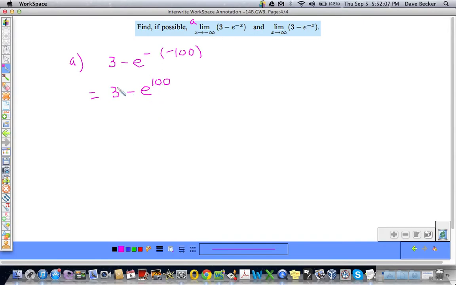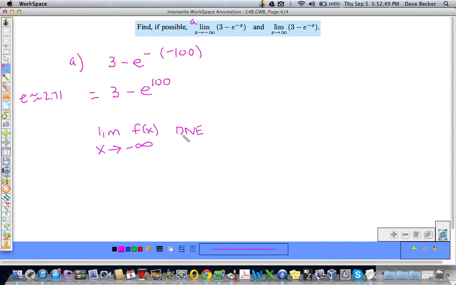Well, e to the 100th power, remember e is approximately equal to 2.71. Well, that's 2.71 times 2.71 times 2.71. That's a huge number. So it's going to be 3 minus a huge number. And the bigger we let x be, like if we did -10 quadrillion, it's going to get even larger negative. So we can say that the limit as x approaches -infinity of f of x does not exist.